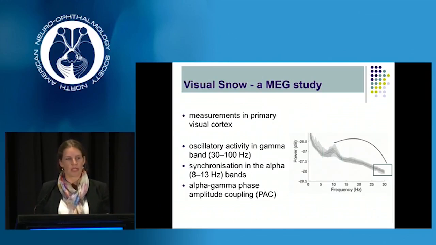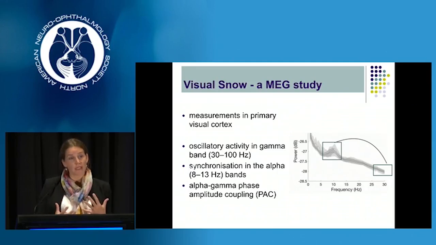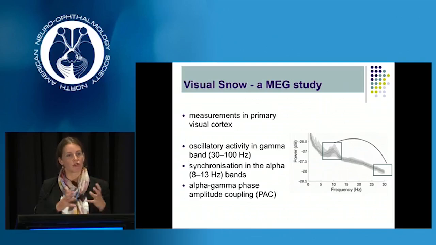We then also looked at the low-frequency alpha oscillations. So alpha oscillations are really the dominant oscillations in the human brain, in fact. They're generally related to the role of information processing and often have inhibitory control through which they modulate individual cortical networks. And lastly, we looked at the alpha-gamma phase amplitude coupling, and that information really tells us about the control, or the alpha-thalamic control, of the specific cortical area in this setting.